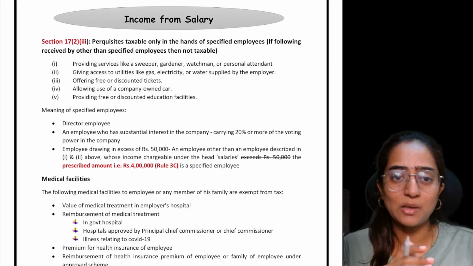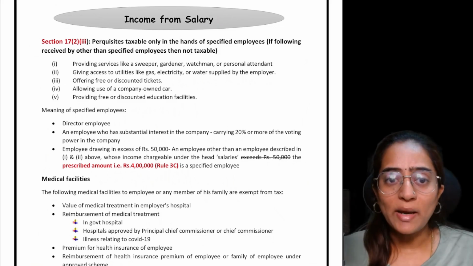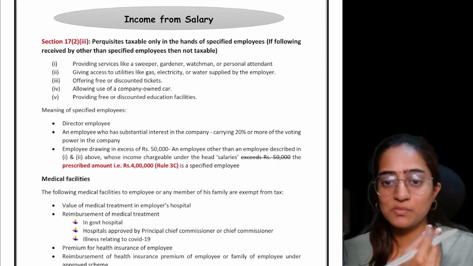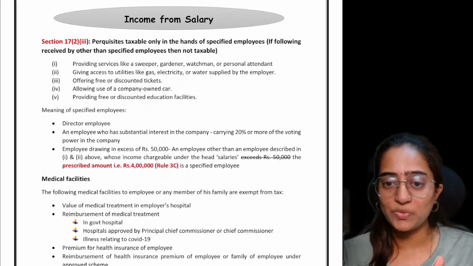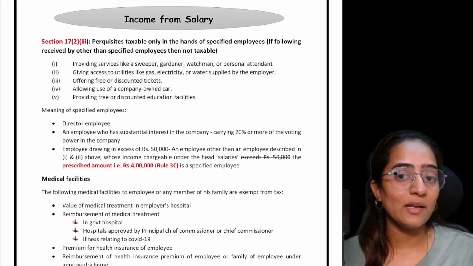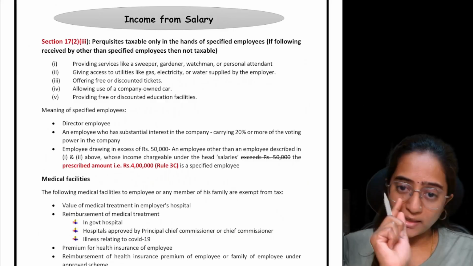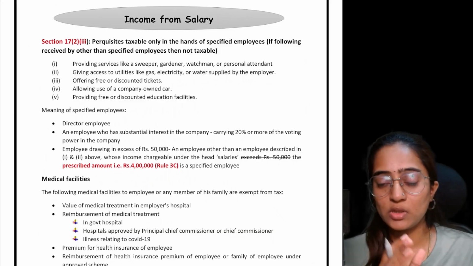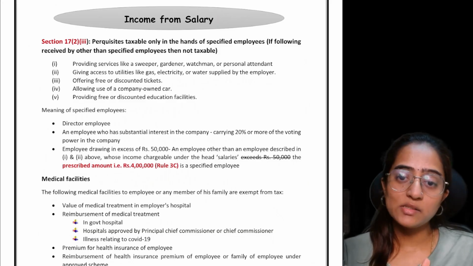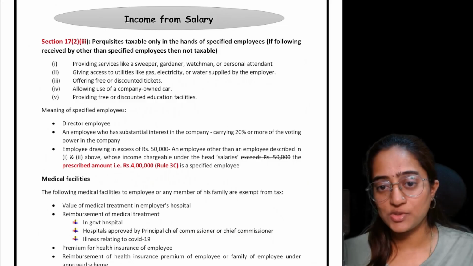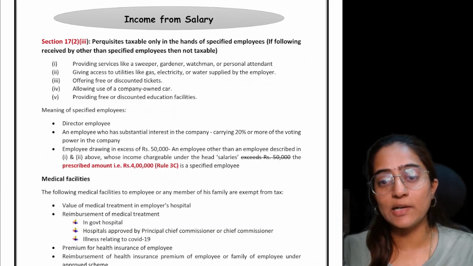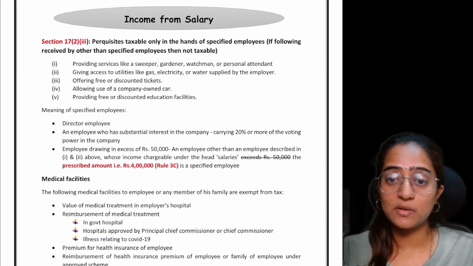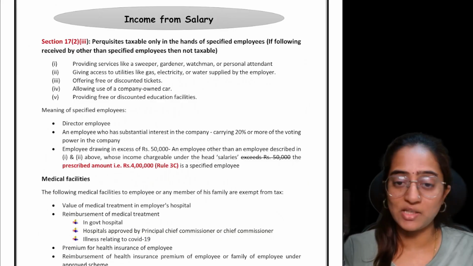All this concept comes under the perquisites. You might be getting tickets for some concert or for some stadium, for some cricket match or something from your organization side at a discount price. That is also a perquisite. If you would have paid from your pocket, you would have paid some 4,000. But because you're getting it from the organization, you are getting it at just 500 rupees. So 4,000 minus 500, 3,500 is the perquisite which you are getting from the organization side.